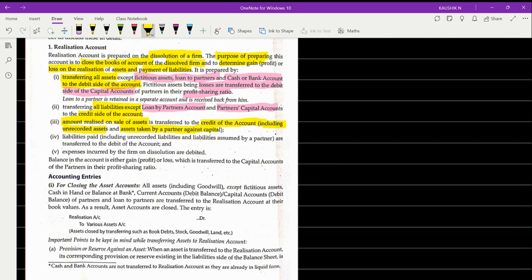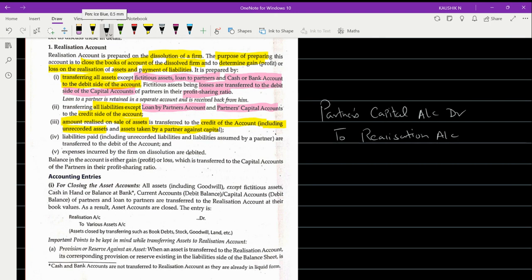If any partner is taking over some of the assets against his capital, this will be the journal to be followed: the partner's capital account will be debited to realization account.